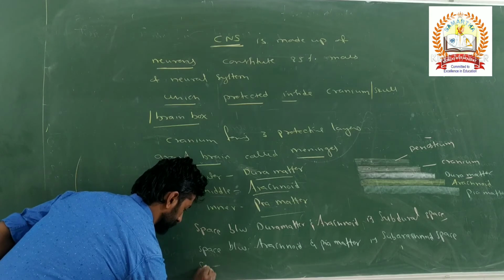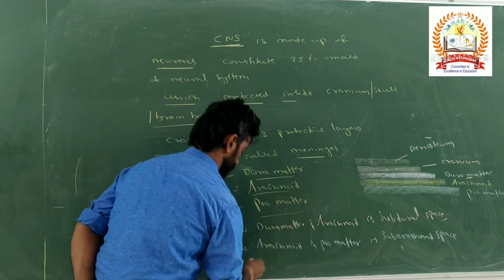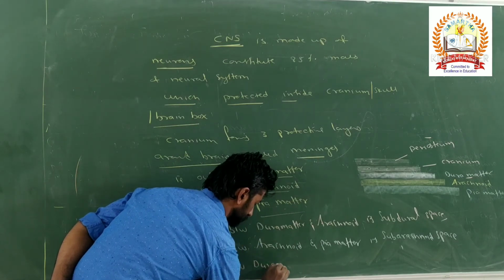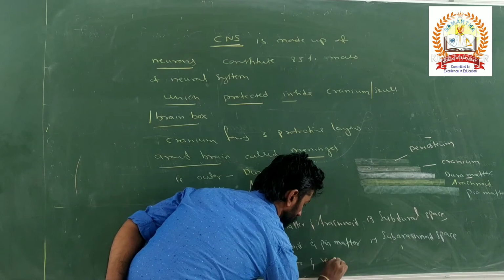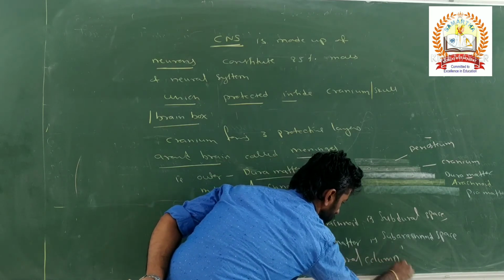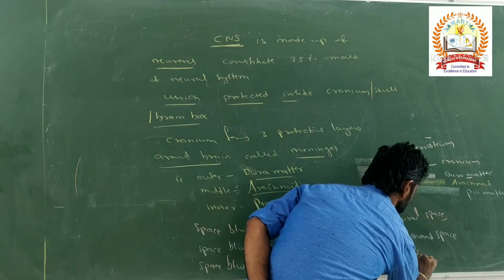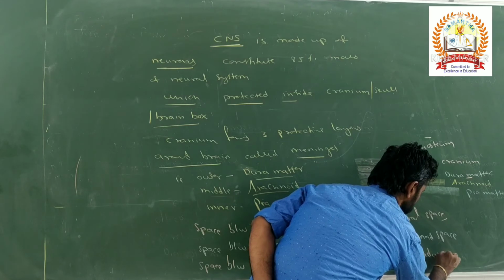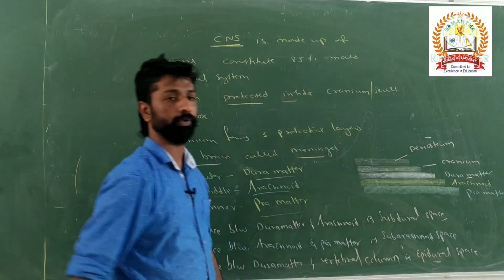Similarly, the space present between the dura mater and the vertebral column is called the epidural space.